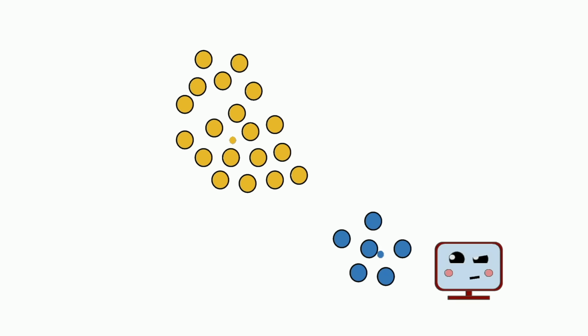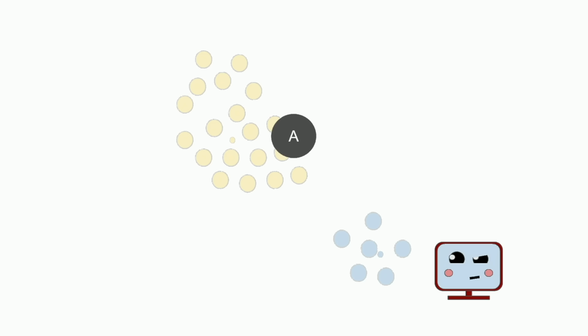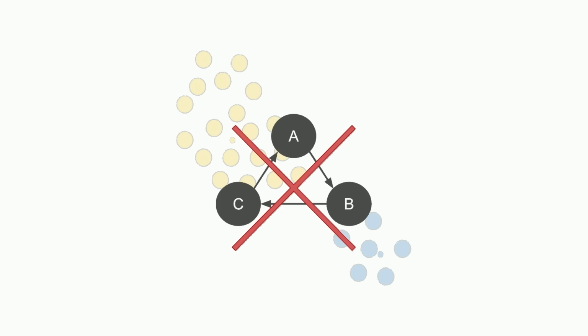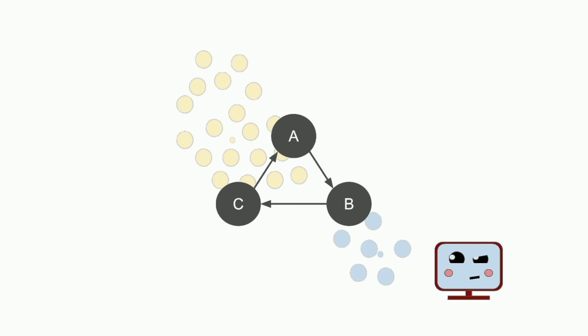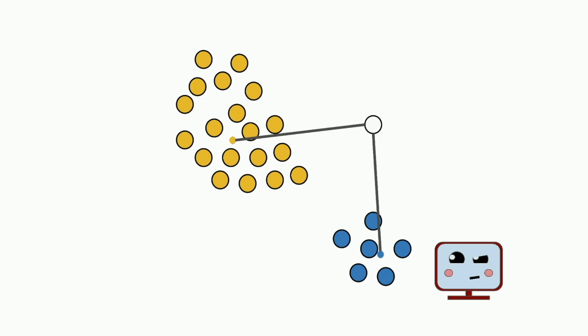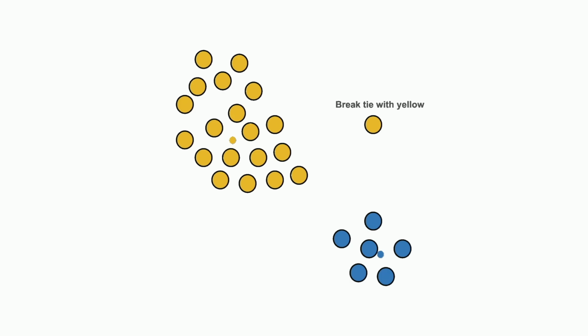Okay, well, what if we get stuck in a loop, like clustering A, then clustering B, then clustering C, then back to clustering A? Well, recall the cost decreases at each step, and a clustering cannot have a cost smaller than itself, so that's not possible. But maybe the costs are all equal, like the cost of clustering A is the same as B is the same as C. That can only happen when points are equidistant to two or more centers, which we just established we would handle deterministically.